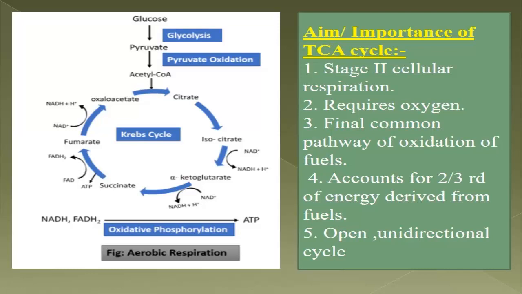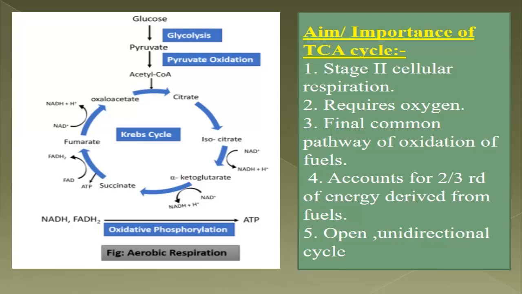Now the first important point is that it is stage 2 of cellular respiration. You all know. Number 2, it requires oxygen. It is essentially an oxidative pathway, and oxygen is absolutely necessary for the TCA cycle. Next important point about the TCA cycle is that it is the final common pathway of oxidation of fuels.